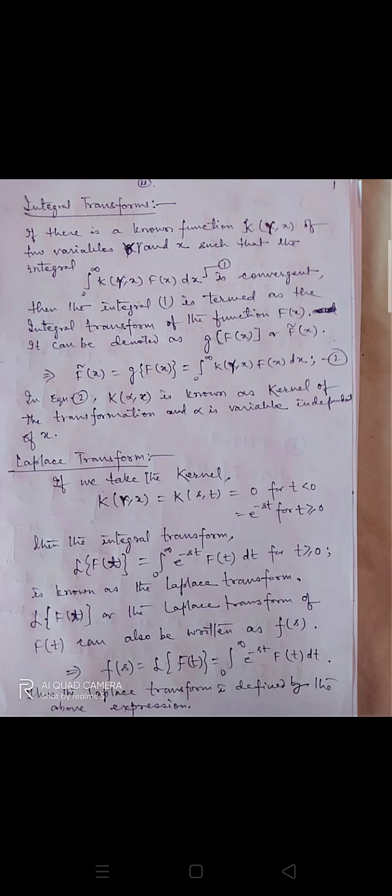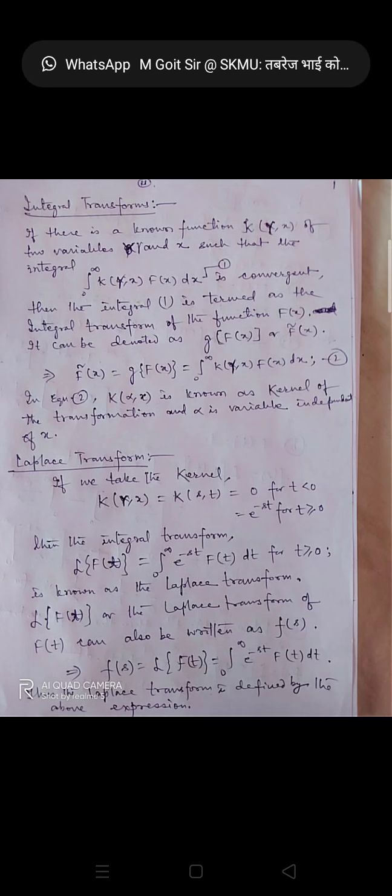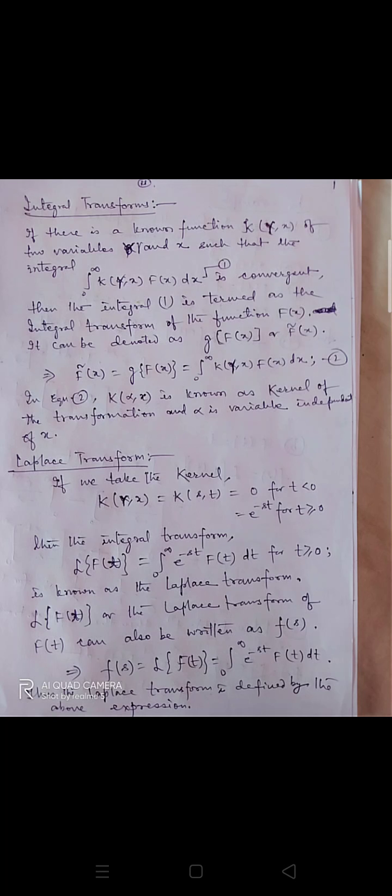Laplace transform. If we take the kernel k(gamma, x), which is k(s, t), equal to 0 for t less than 0, and for t greater than or equal to 0 equal to e to the power minus st, then the integral transform L[f(t)], the Laplace transform of f(t), is equal to the integral from 0 to infinity of e to the power minus st f(t) dt for t greater than or equal to 0. This is known as the Laplace transform. L[f(t)] can also be written as F(s). F(s) is equal to L[f(t)] is equal to the integral from 0 to infinity of e to the power minus st f(t) dt. Thus, the Laplace transform is defined by the above expression.